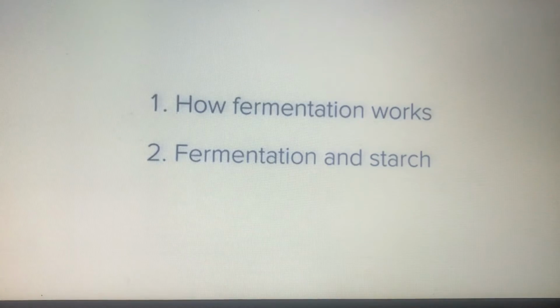If yeast is added to this grape juice, it begins to eat the sugar and turn it into alcohol. The result is that you are left with wine which has a grape flavor and is alcoholic. Now that we understand the basics behind this, let's look at fermentation and starch.